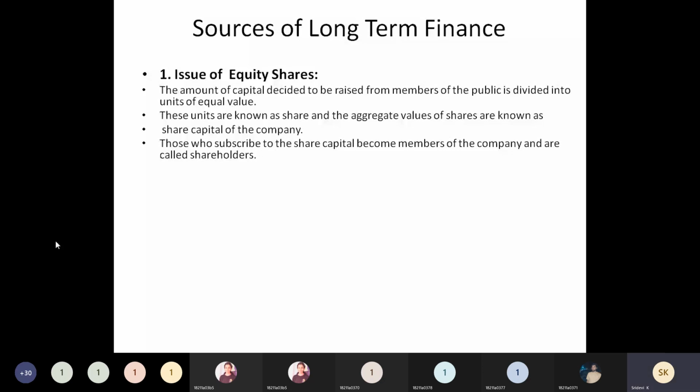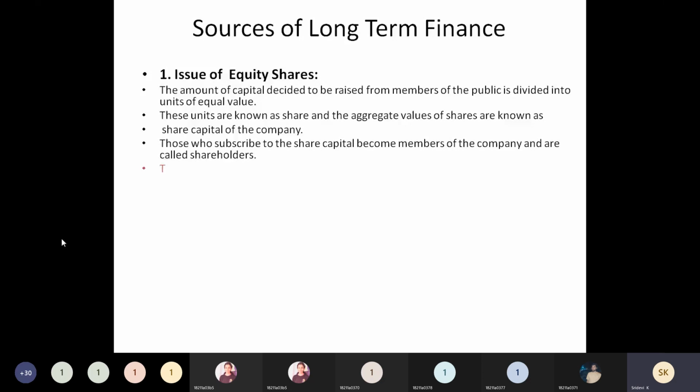Investors means those who are ready to purchase shares. Shareholders means the persons, those who have already invested in the company. That means they are holding the shares of the company, who are called as what? Shareholders. So these people, once they are going to purchase the equity shares, they will become the members of the company. Not only equity shares, even they can purchase the preference shares. Based on the necessity, the company will be issuing these things.